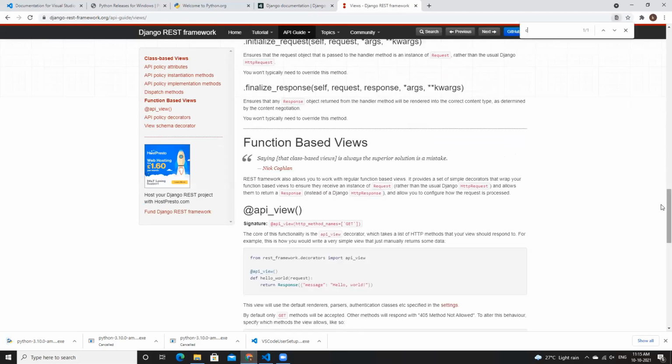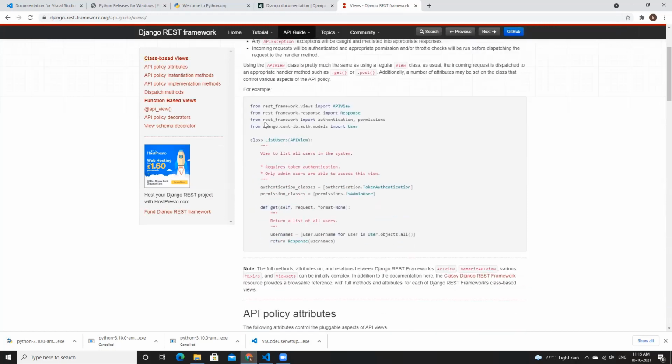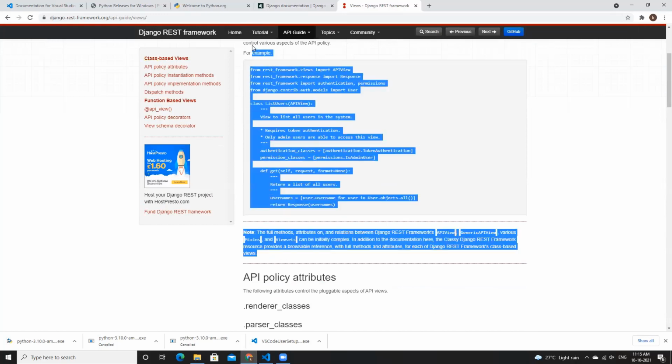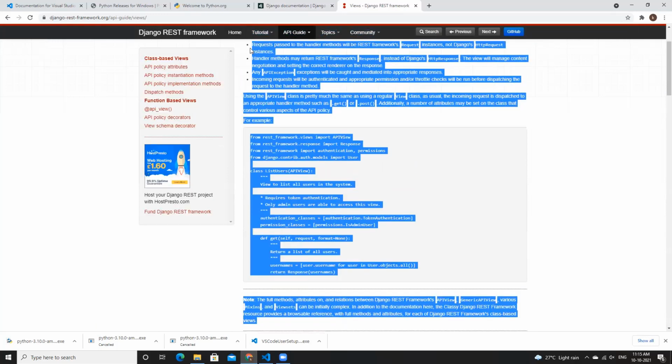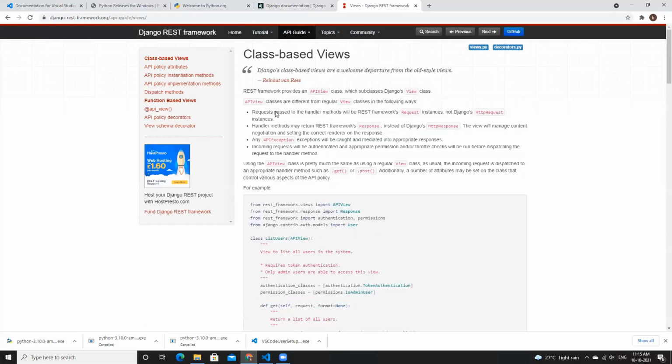We search with class based views. We search our issues. We search our problems. See, the class based views. Now I am facing an issue in this class based view, so how can I resolve it? So I go in depth. I read the documentation, because this is the actual documentation which the developer provides, so we must know what is going on, and then we read the documentation and then we move ahead.